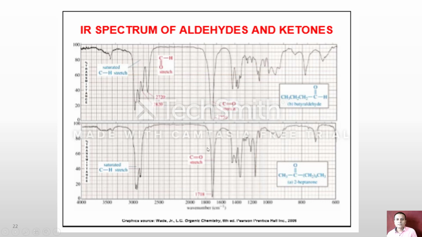So both carbonyl groups absorb in nearly the same range, but how will we distinguish them? Now come to the aldehyde.